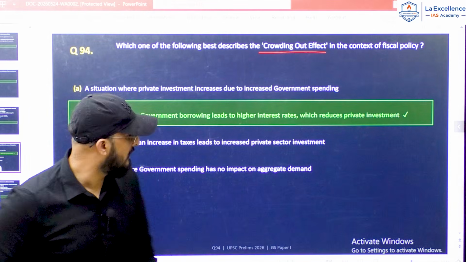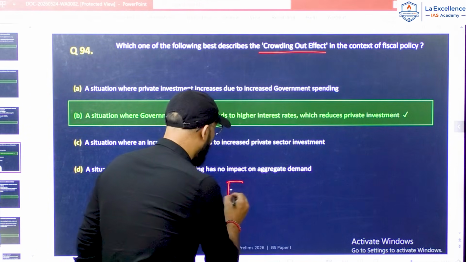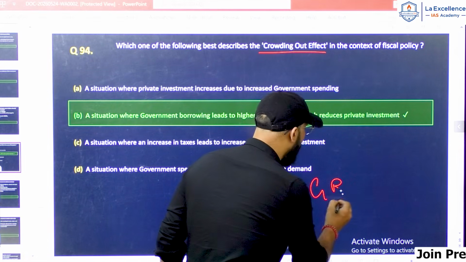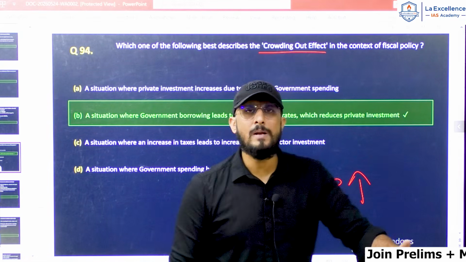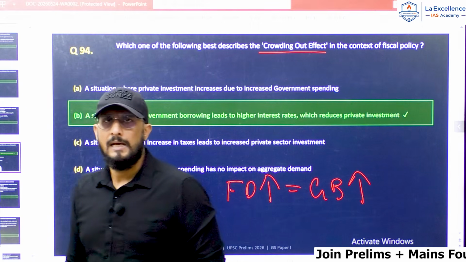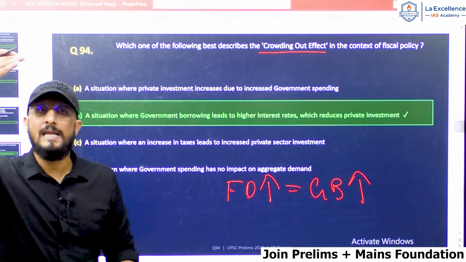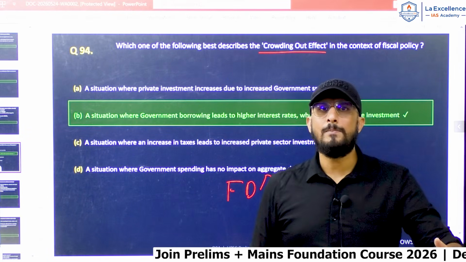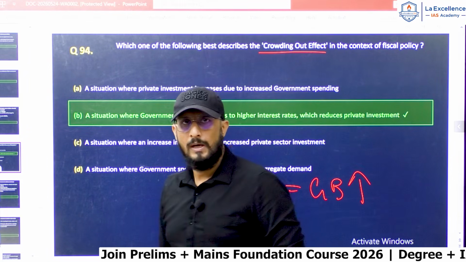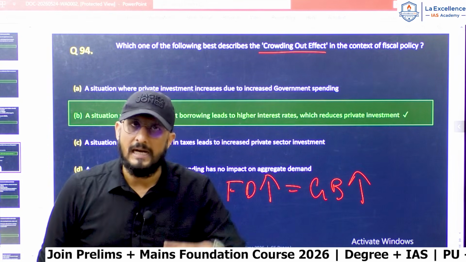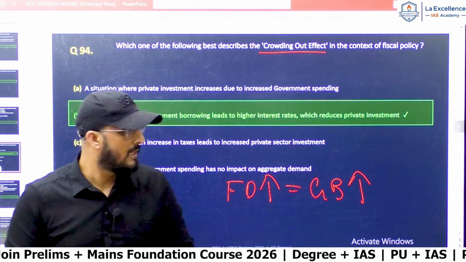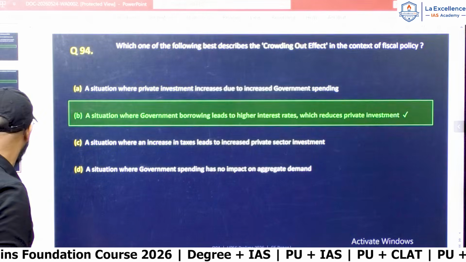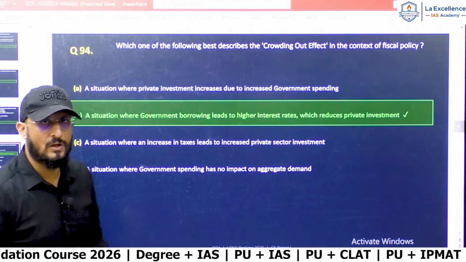When the fiscal deficit of a country increases, government borrowing increases. When government borrows more and more money, interest rates in the market increase. When interest rate increases, private companies find it difficult to borrow. Hence, private investment reduces. This is called the crowding out effect. So, which one of the following best describes the crowding out effect in context of fiscal policy?